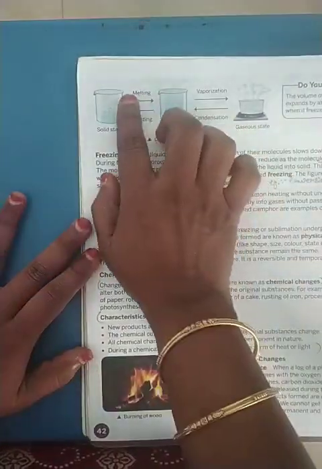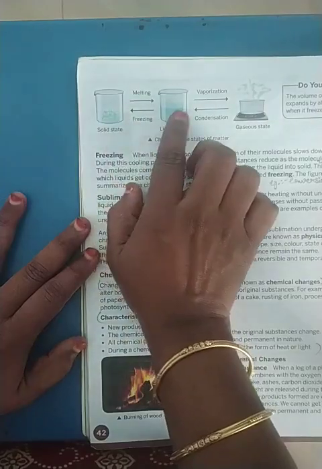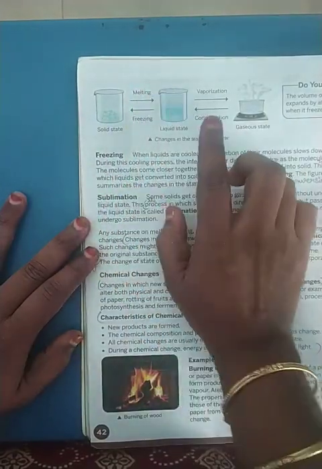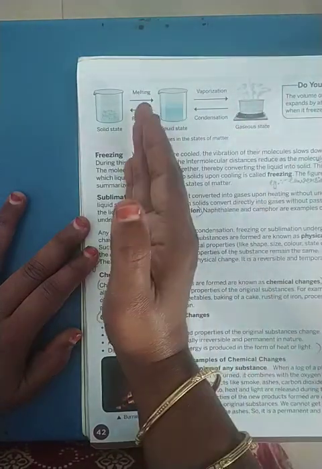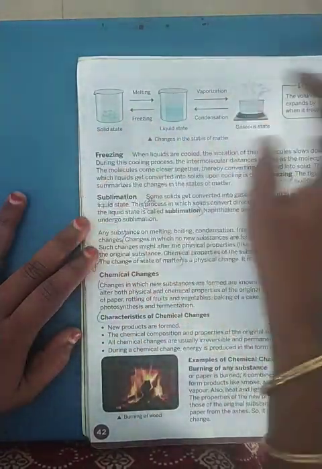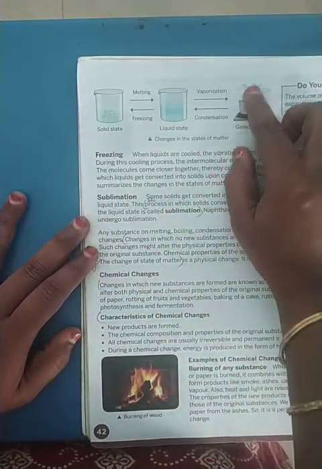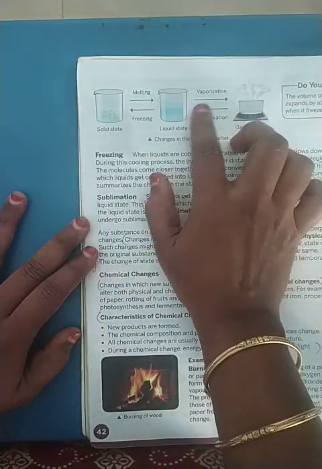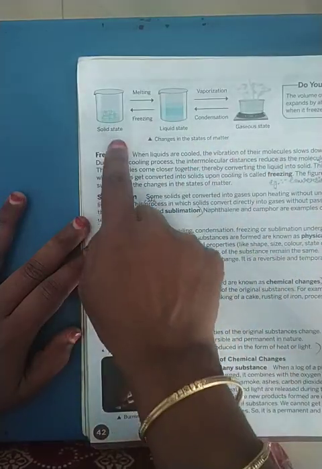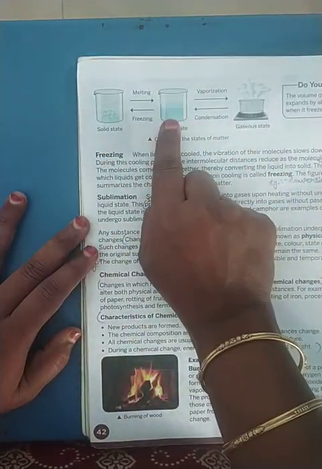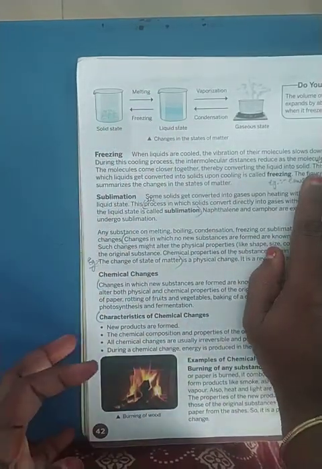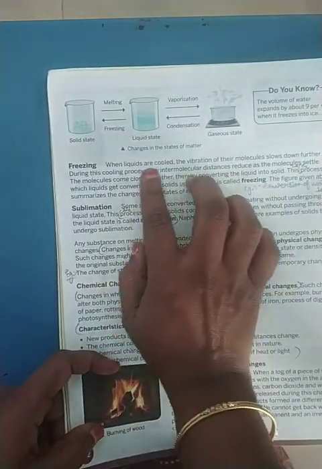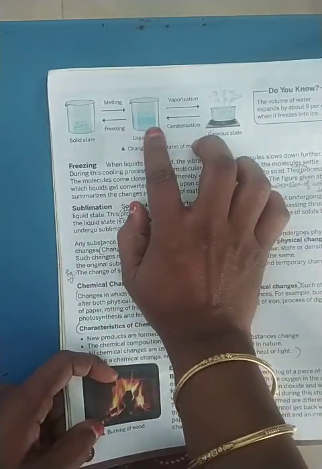Now this is what they have shown in this example. This is the forward process: from the solid to the liquid through melting, then from the liquid to the gas through vaporization. Now coming to the reverse process, where you remove the heat energy. First, from the gas to the liquid is done through condensation. Now coming to freezing: I am going to convert the liquid to the solid form by removing the heat, or by cooling. This we already know.